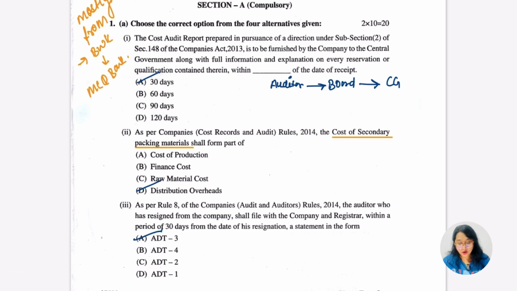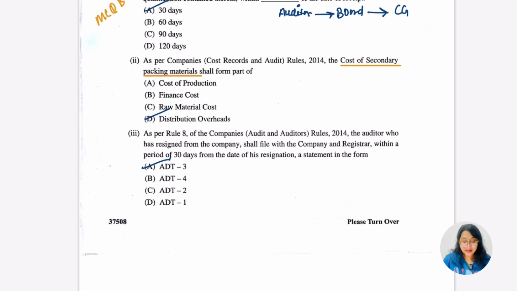The first: the cost audit report prepared in pursuance of the direction under subsection 2 of section 148 of the Companies Act 2013 is to be furnished by the company to the central government along with the full information and explanation on every reservation or qualification contained therein within how many days. Basically, the report made by the auditor is sent to whom? To the board. Then it is sent to the central government. This is the sequence. And within how many days are they asking? Within 30 days. So the first is going to be our option here. Let's go for the second.